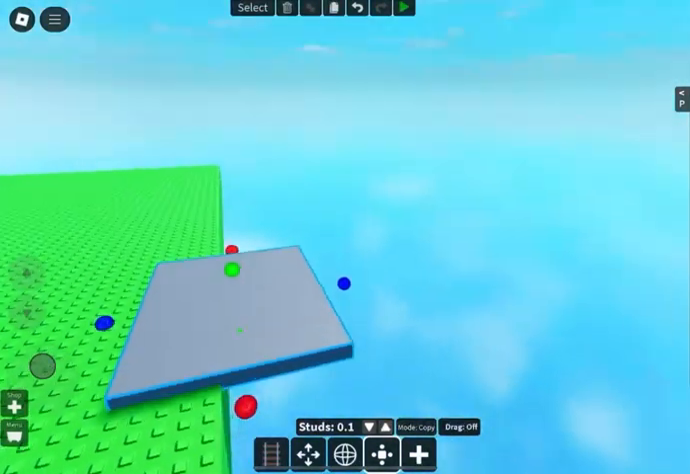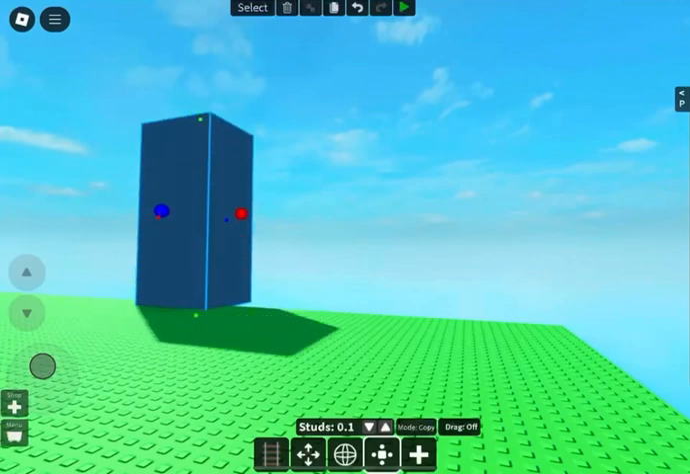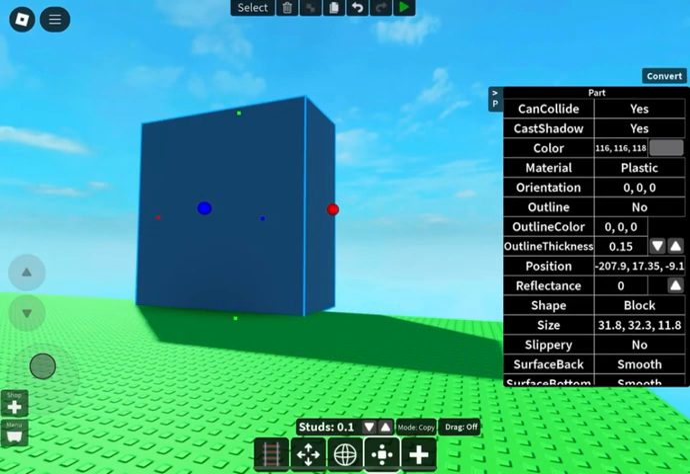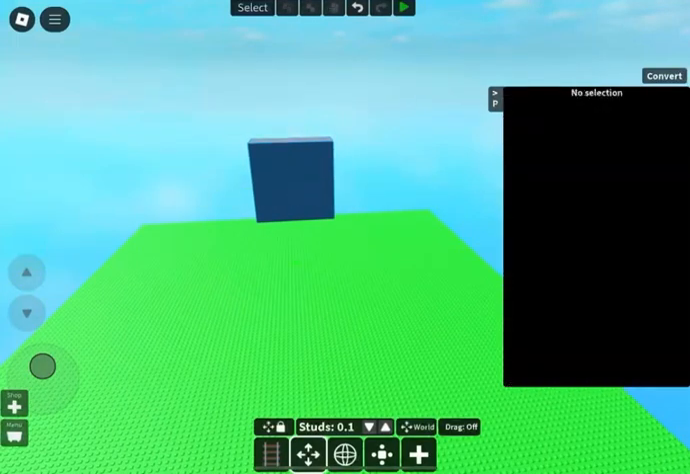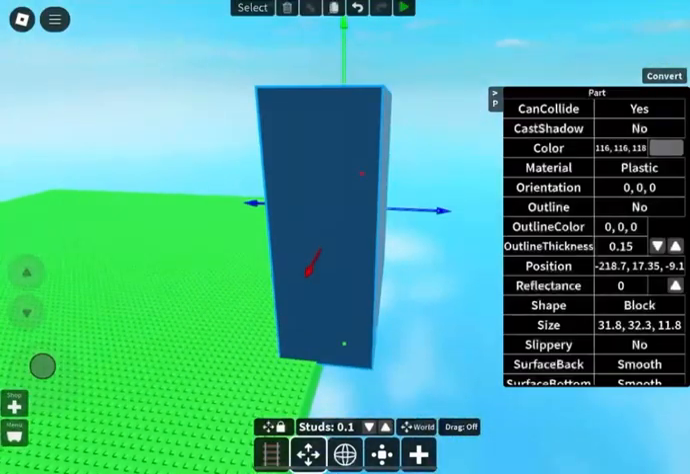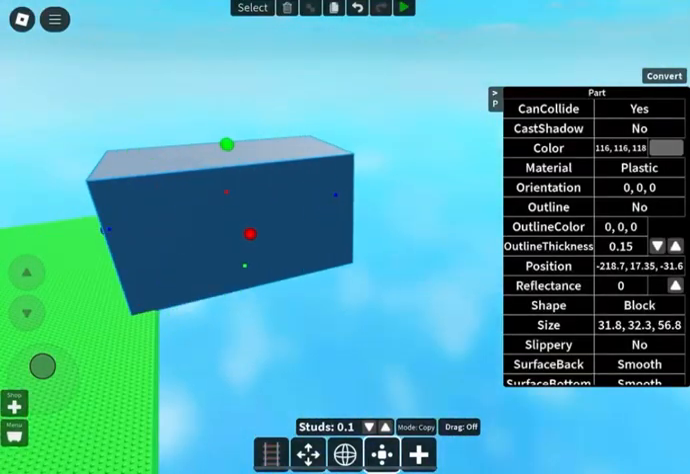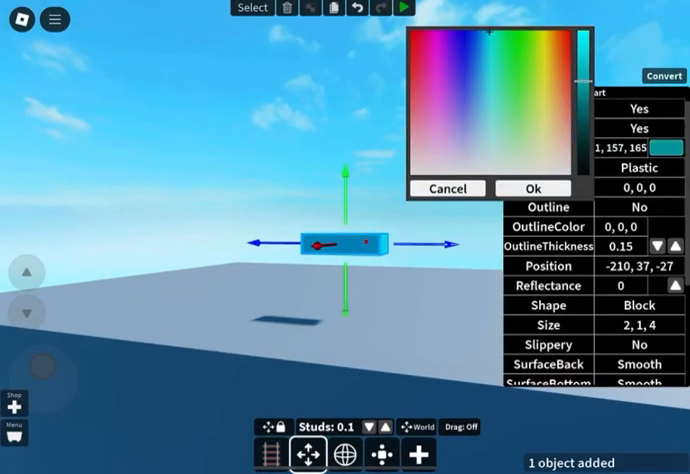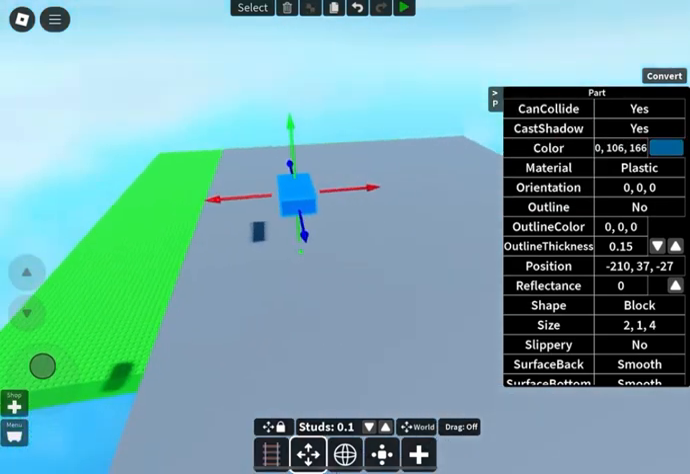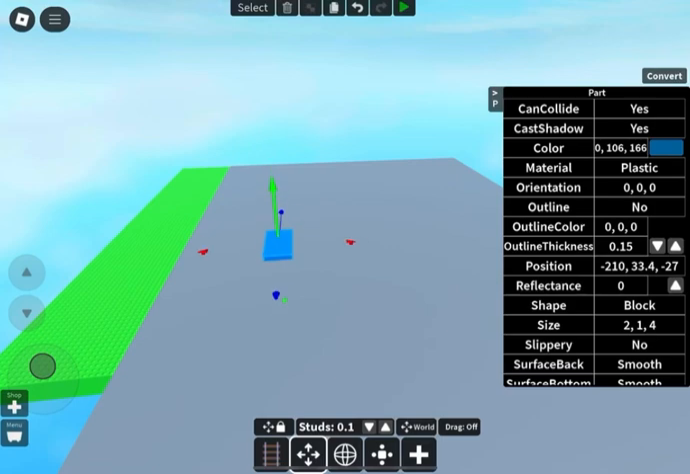Just a reminder that it can be any size you want it to be. Place another part down and make it blue. Doesn't matter what blue, just make it blue. Even it out on the block you just made.